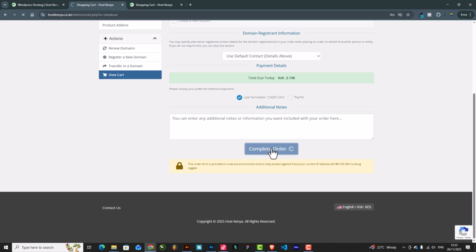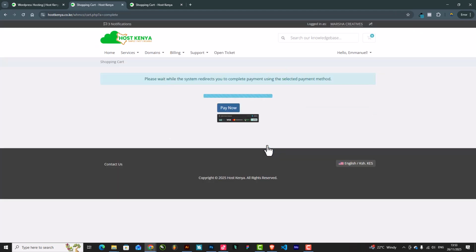So just give it ample time to load because it needs to verify. It has to run all the webhook stuff to the backend and back, confirm the payment method that you have selected and all of that, confirm that you are an actual user, not a bot. And as you can see, it's moving to the next step.